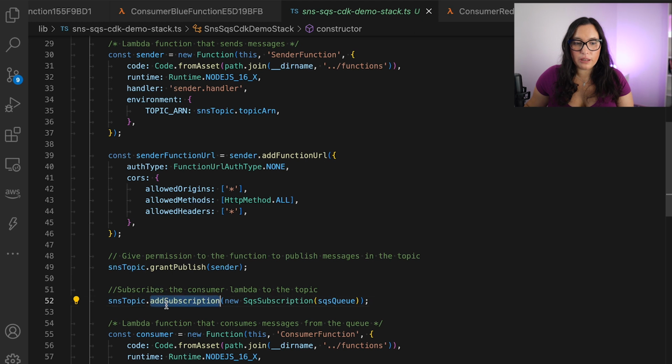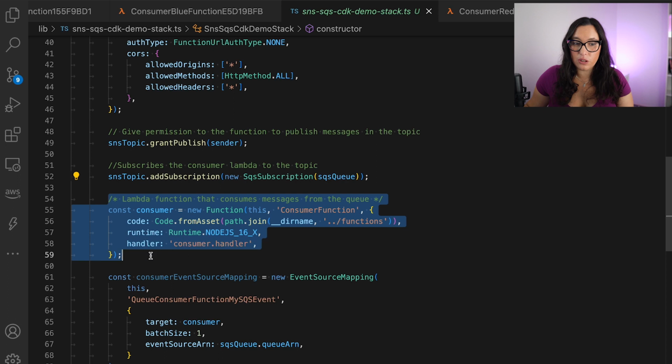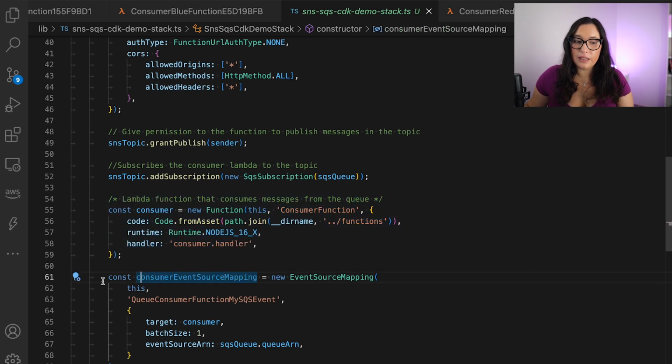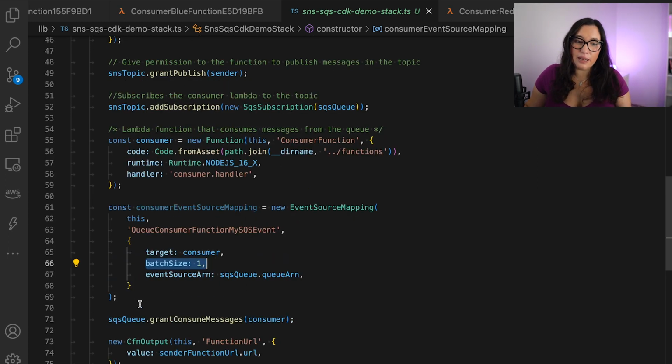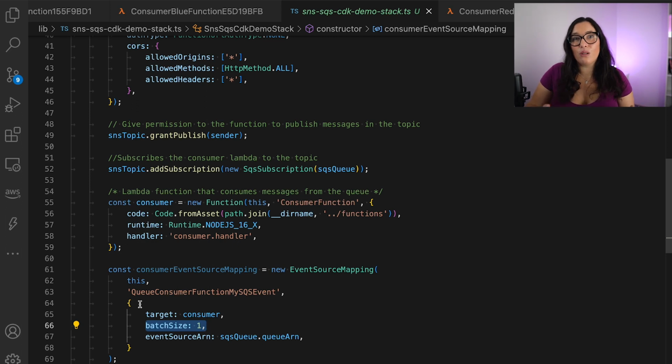The topic, we add a subscription, and is a queue. And then we have the Lambda function here that is getting triggered by a queue. And here you can decide how big the batch size it is. You can decide all those things, and you are going to pull the messages as much as you need. So here we are building this, basically this fan-out approach with the queue and the PubSub. So this is super handy, and you see it's pretty straightforward to make.